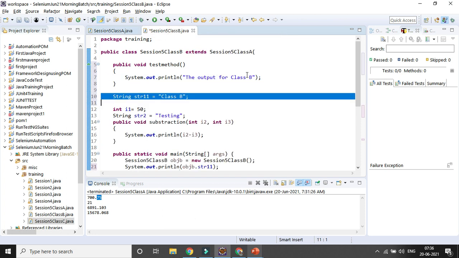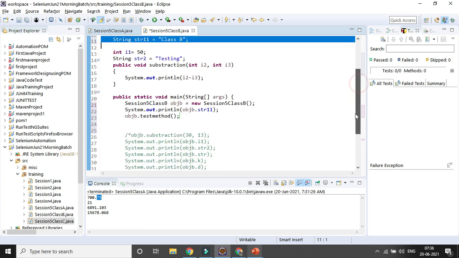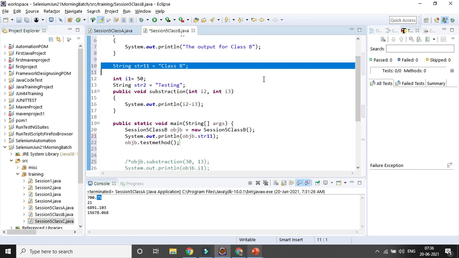Now the question is which value it should take here. So that is the concept of overriding. It will take the child class. In case the same thing is available in the child class, it will override the parent class. So that is called overriding. It is overriding the parent class attribute in case the same thing is available in the child class as well, right? So that is the concept of method overriding.